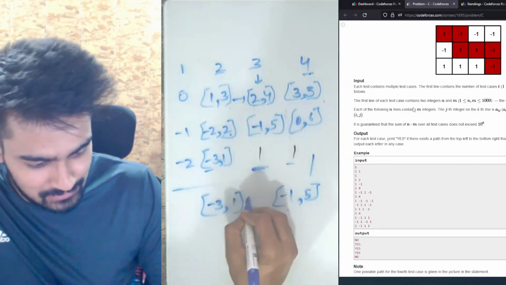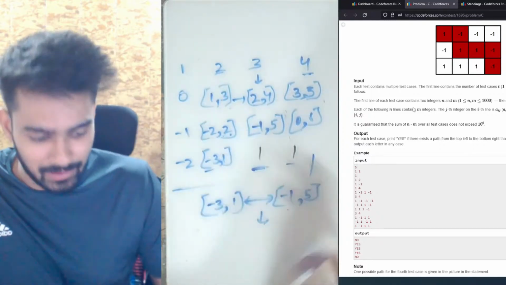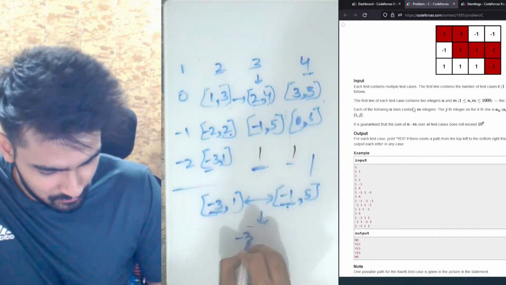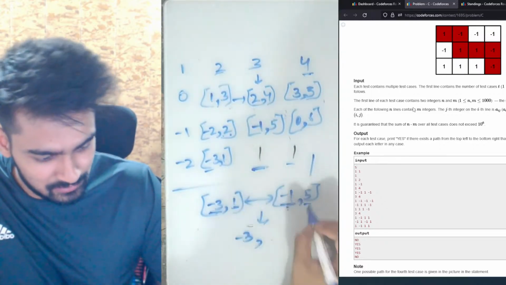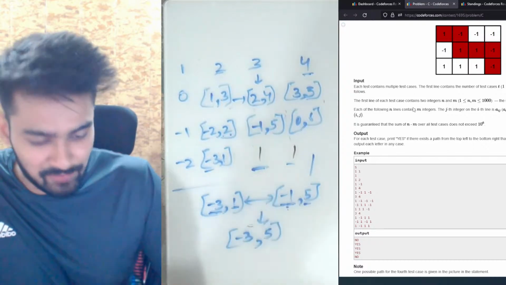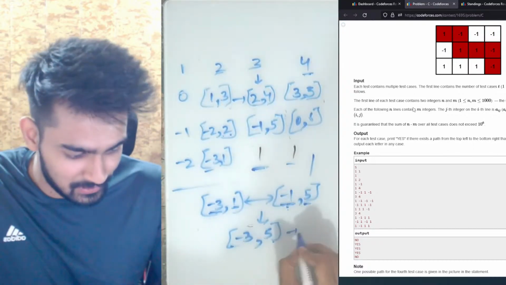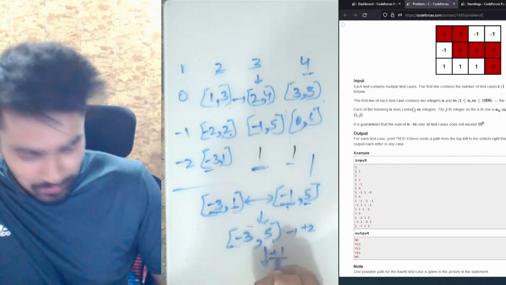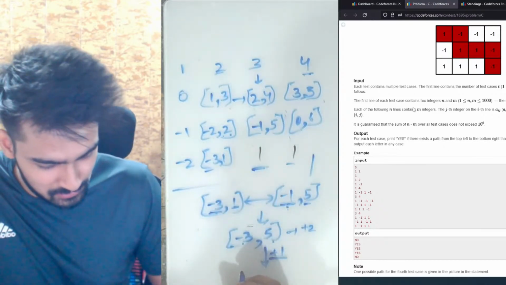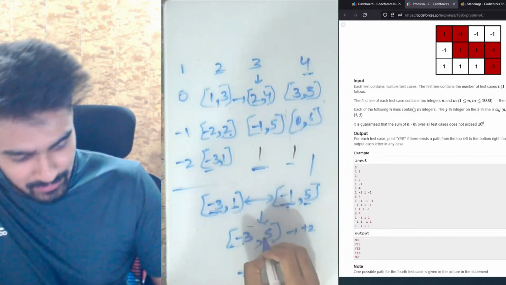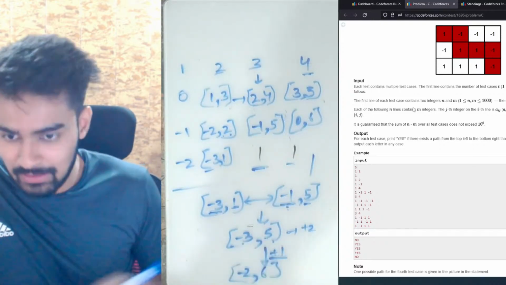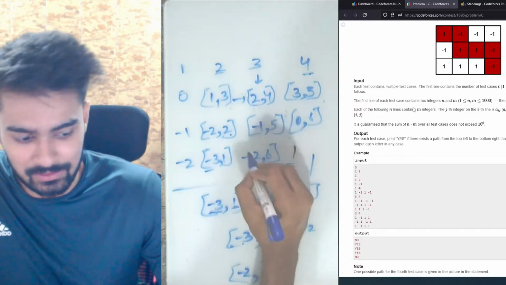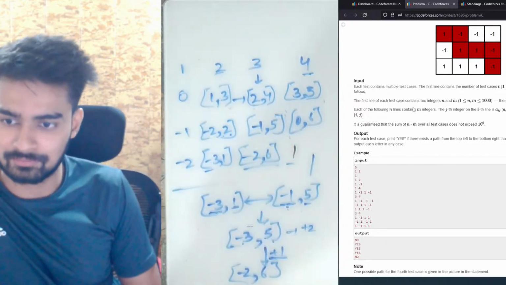So how do we combine these sets? The way to combine these sets will be, take the least value out of these two values, which is -3. And take the largest value out of this and this, which is 5. Which means we have all the values from -3 till 5 with a distance of +2. And we need to do +1 here. So if you do +1 at -3, it actually becomes -2. And if you do a +1 at 5, it becomes 6. That means for this, you will have all the values from -2 till 6 with a gap of +2.